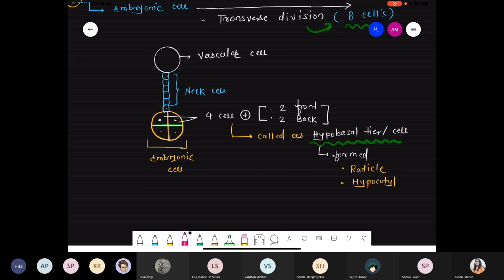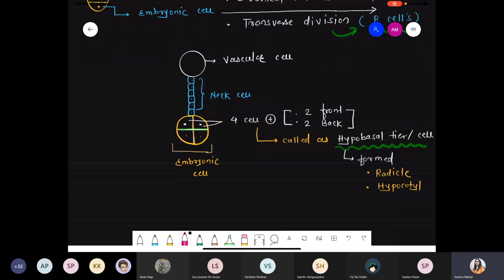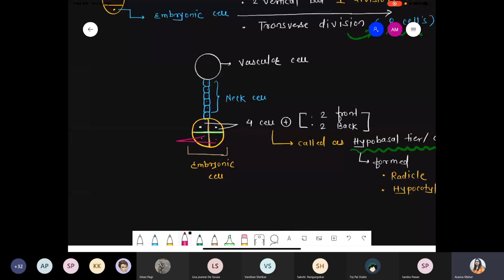Similarly, here the 2 cells that will be there, this one, these 2 cells, but it's looking like 2, but it's a total of 4 cells. The same principle gets applied. 2 present at the front side and 2 present at the back side. So the total number of cells is 4 cells. And whatever the 4 cells there are, these are called as